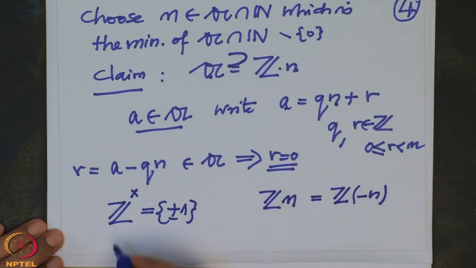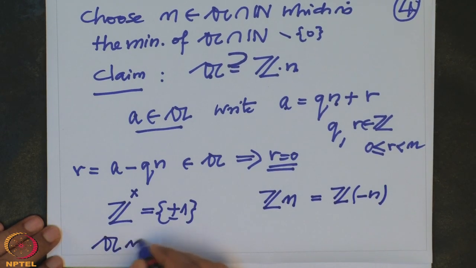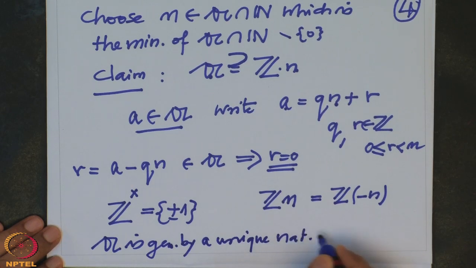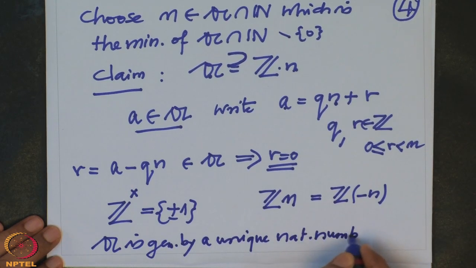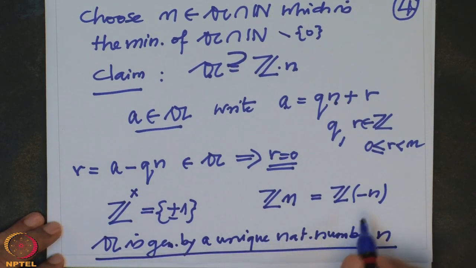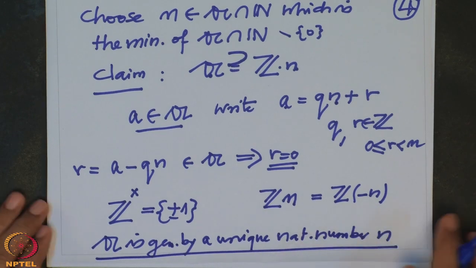So therefore this ideal A is generated by a unique, I will now say a unique natural number n, because this gives a possibility to remove the negative ones. And there is nothing special about this ring.